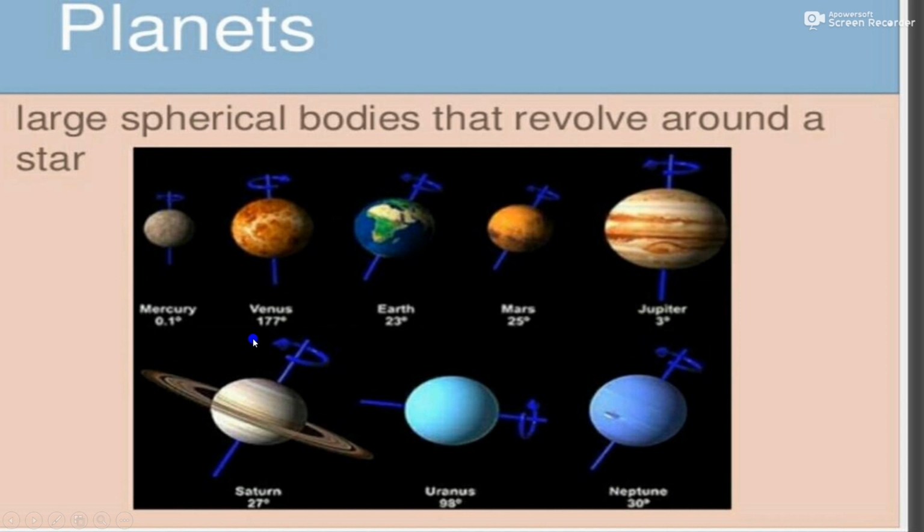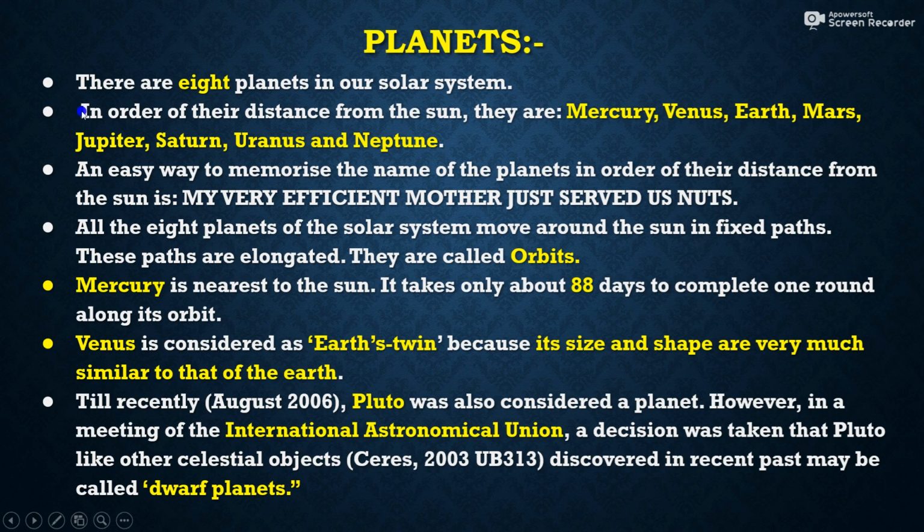So these are the 8 planets in our solar system: Mercury, Venus, Earth, Mars, Jupiter, Saturn, Uranus, and Neptune. In order of the distance from the sun, they are Mercury, Venus, Earth, Mars, Jupiter, Saturn, Uranus, and Neptune. There is an easy way to memorize the names of all the planets in our solar system.